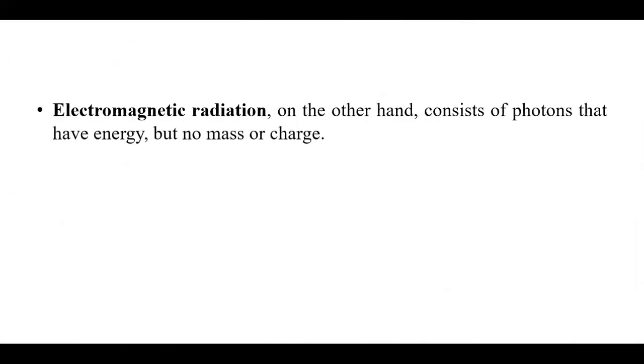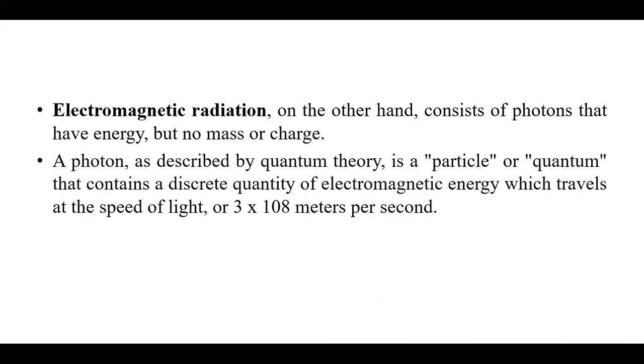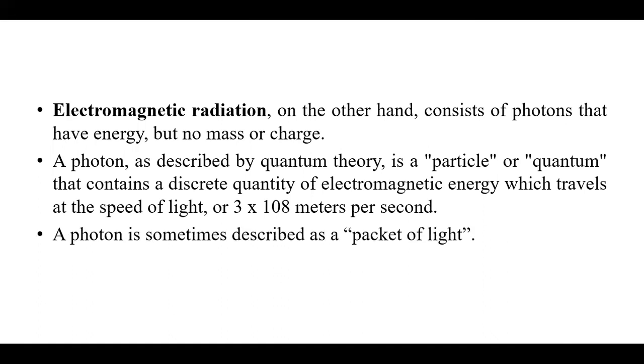Second is electromagnetic radiation. On the other hand, it consists of photons that have energy, but no mass or charge. A photon, as described by quantum theory, is a particle or quantum that contains a discrete quantity of electromagnetic energy, which travels at the speed of light, or 3 x 10^8 meters per second. A photon is sometimes also known as a packet of light.